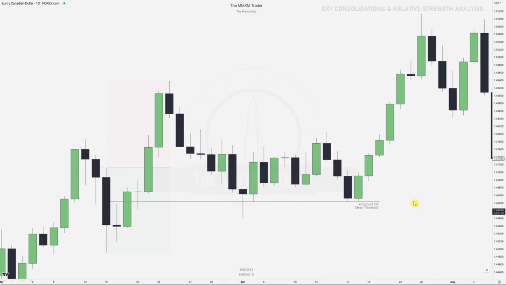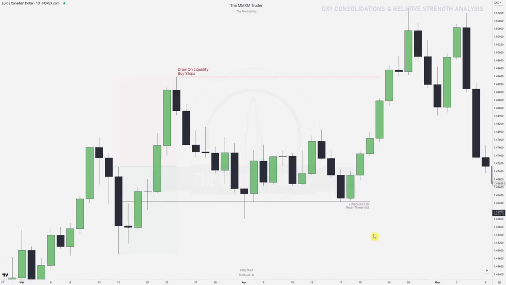So over here we've got that euro Canadian dollar daily chart, right? We found out our exotic pair protocol, and we're gonna go with this pair. And over here we're sitting in discount. Over here we got this daily bullish order block, and the mean threshold of that daily bullish order block is being held. We are in discount, so it's likely that we're gonna draw into premium. And think about the draw on liquidity, right? It's above here with those buy stops.